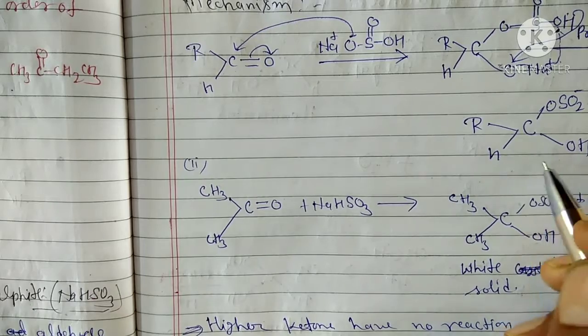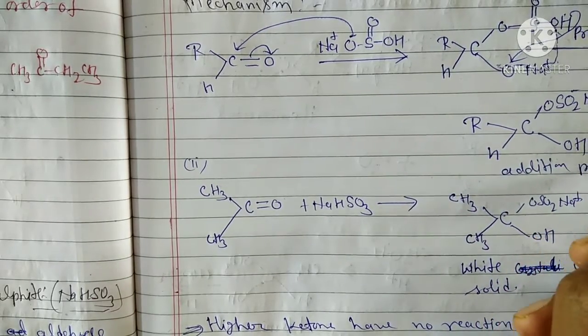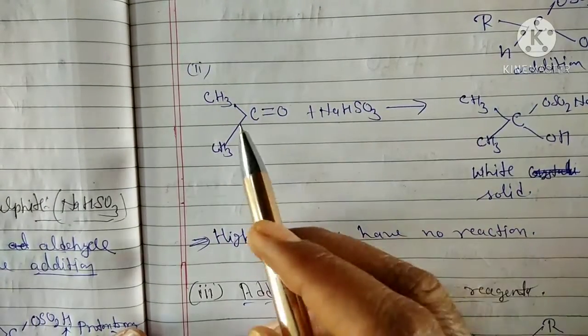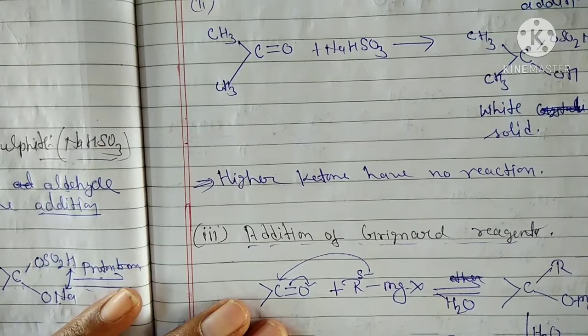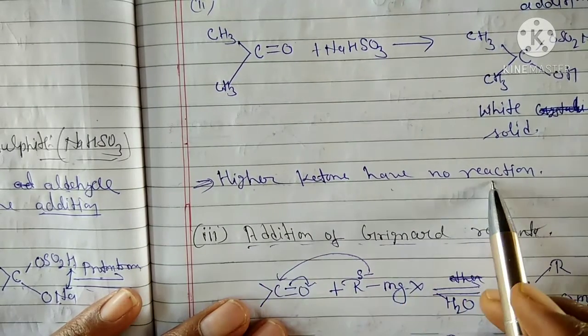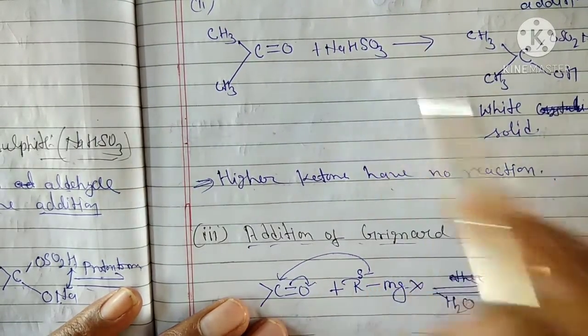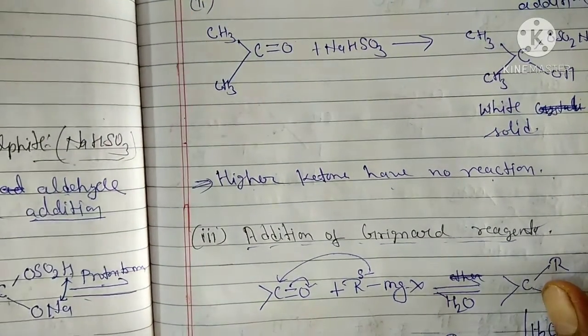This is known as the addition product. Okay, the same reaction will occur in ketones, but higher ketones have no reaction possible with sodium bisulfite. Okay, learn this also.